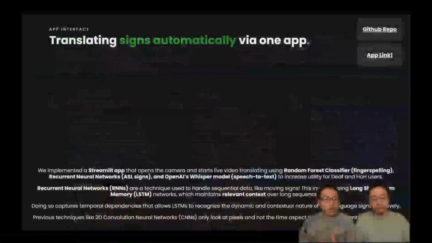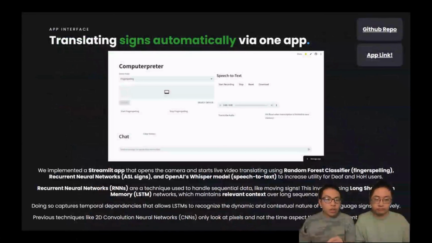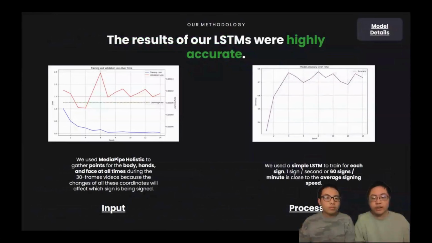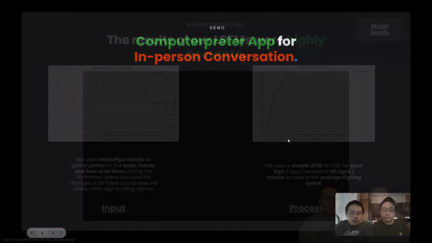So our solution is to create a Streamlit app to facilitate the communication between deaf and hearing people in an in-person conversation. We included a trained random forest classifier for fingerspelling detection, and a trained recurrent neural network for dynamic ASL signs detection too. We used a recurrent neural network instead of a 2D convolutional neural network because signs have movement. They have a time aspect. And as you can see, the results of our training of our LSTM were highly accurate. The training loss went down and the model accuracy went up.